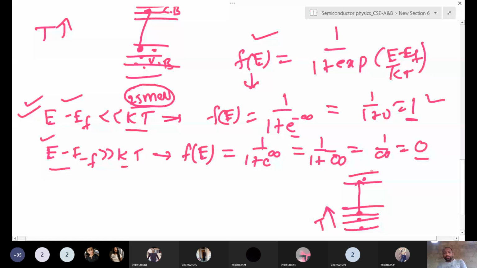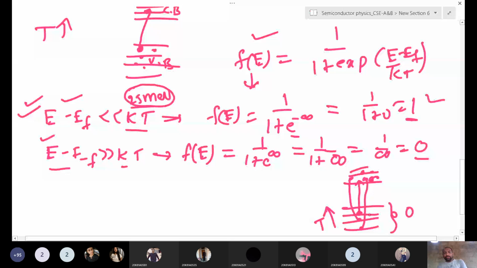Then if E is equal to EF, we'll see one more case. E is equal to EF and T is not equal to 0 Kelvin. That means we are giving some certain temperature. So what will happen?